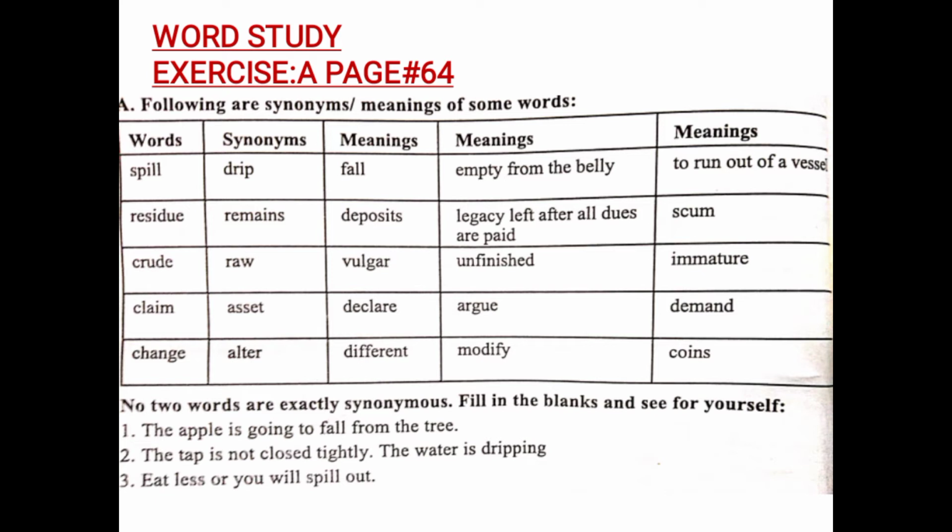The last one is scum. Scum means something which is useless. So all of these words are synonymous but not completely. Just like that, crude is something which is not processed, raw, and vulgar, unfinished, immature, these are synonymous, but they have different meanings. For example, vulgar is used when something is not decent, and unfinished is used when something is not complete, it's incomplete, and immature is used when someone is insensible, someone who doesn't have much sense and ability.